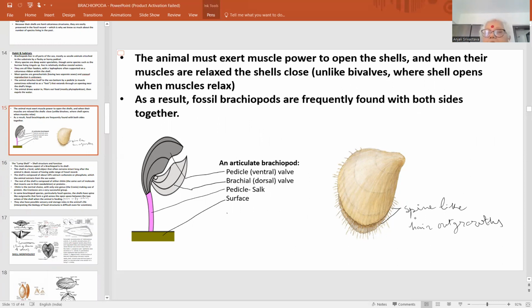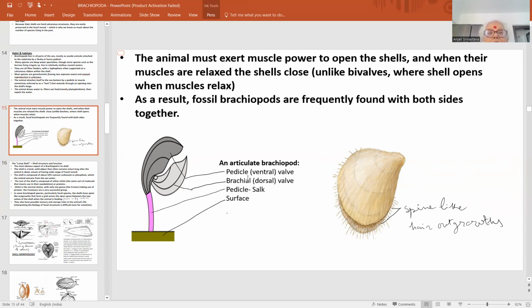These are the spine-like hairs and the hair growths जो marginal और longitudinal दोनों तरह से growth करते हैं. In the upcoming slides we will see regarding the development of these hair-like structures. This is a typical articulate brachiopod. This is the ventral valve. This is the dorsal valve, that is called as the brachial valve.